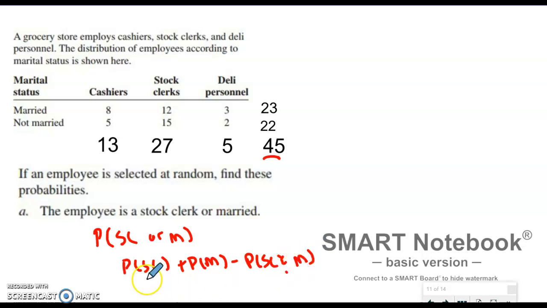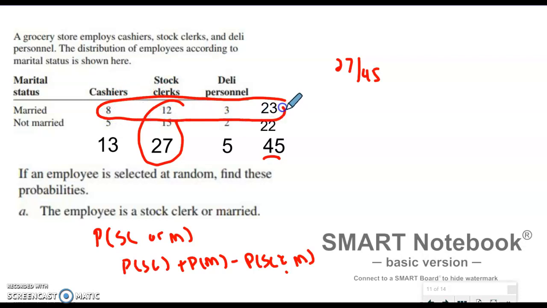All right, so stock clerks. How many stock clerks do I have? Looks like I have 27. So I've got 27 out of 45 that are stock clerks. And then married. Now, if I circle this row right here, looks like I have 23 overall. Now, if I were to add those two, you would see that it's more than 100%.